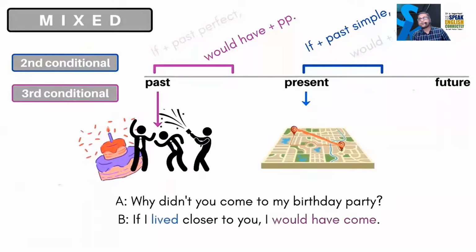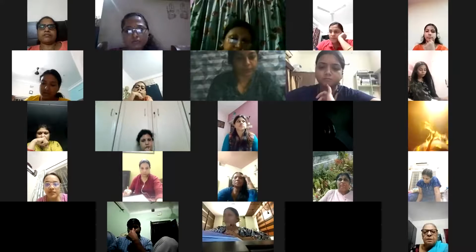Okay, so these are the ways we can do the conditional mix. If anybody has any questions, then you can unmute yourself and ask. So for imaginary, can we use it for a name? We also use it for a verb. Like, if Rahul were a prime minister.